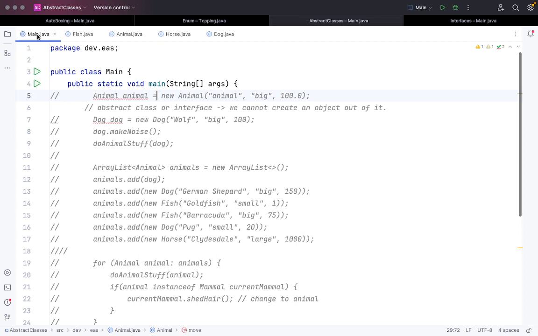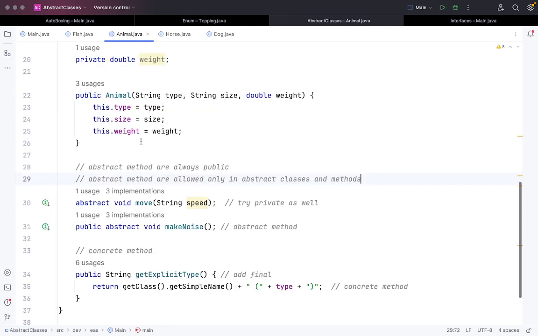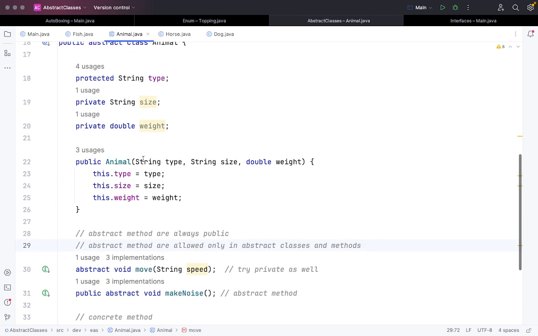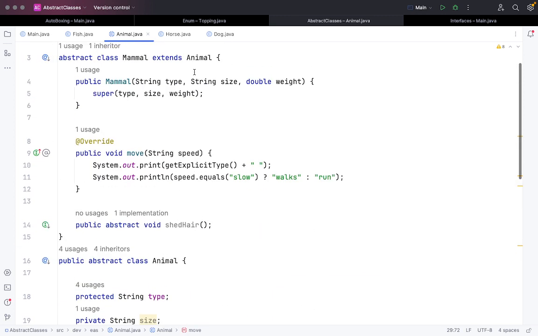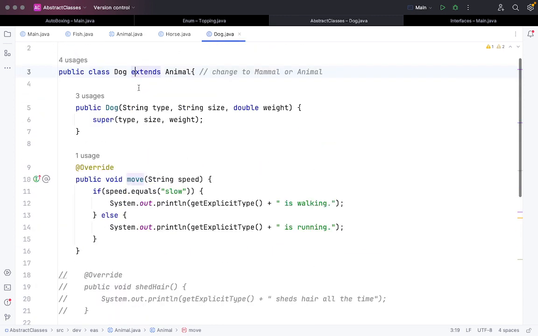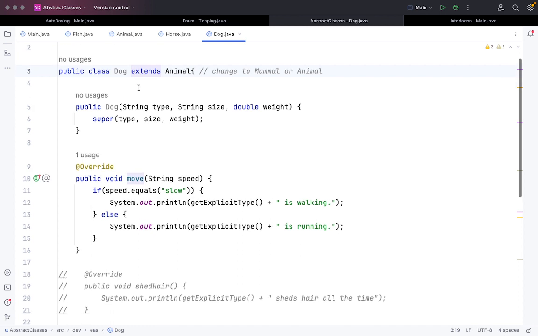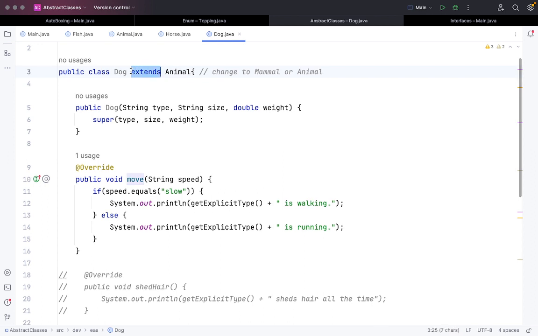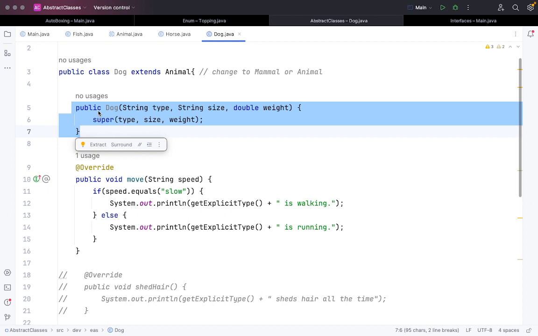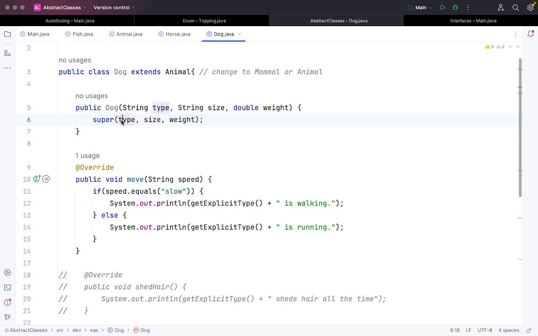Okay, so now what should we do? If we have the abstract class ready, how can we access it? Basically, the way to access it is we have to extend it. So we created another class called Dog.java. Here we are extending Animal. Animal is basically an abstract class here. Now here we are not defining any field, but we are using the constructor Dog, from which we can call the constructor of the Animal class.